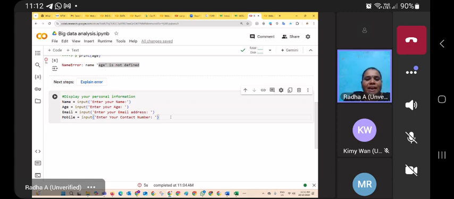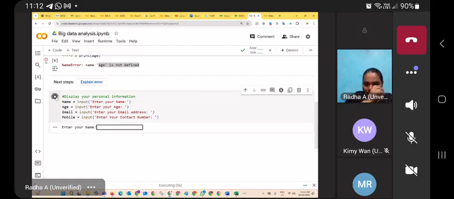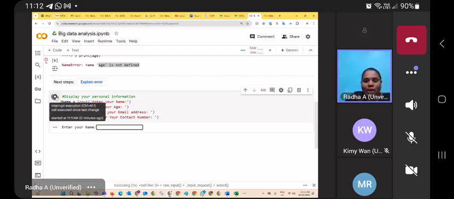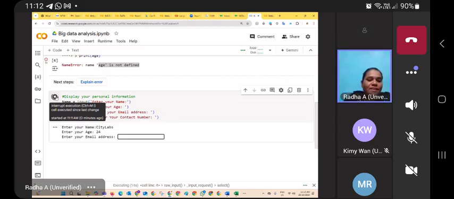So I read all the information, assigning the values. Let me execute. There is no error, so it will be asking. For example, City Labs, age, for example 2001, so around 24 years old.